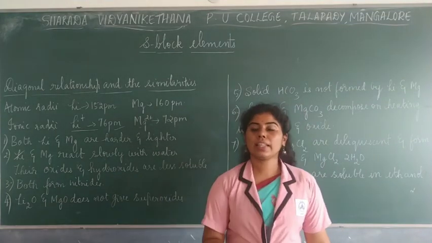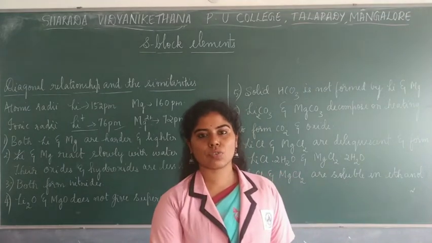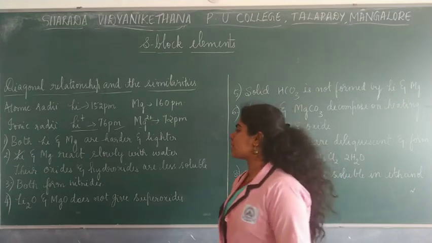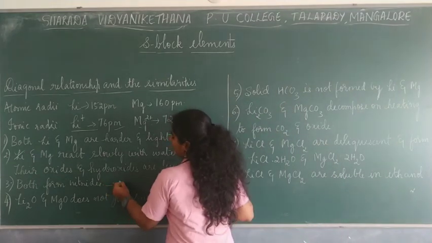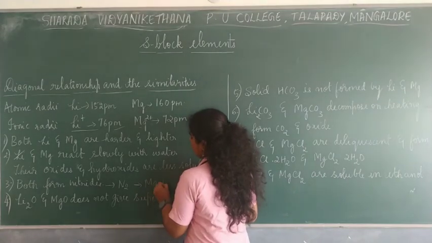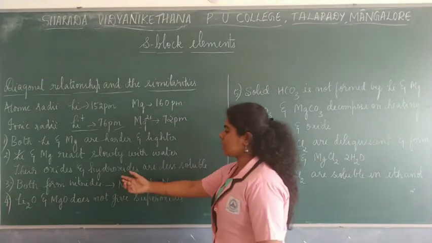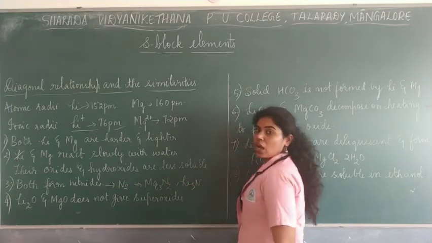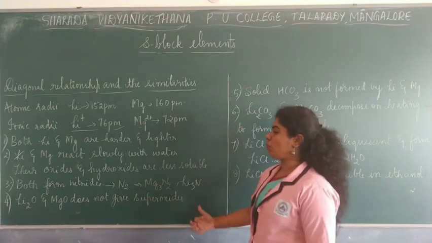As you know, lithium can directly react with nitrogen and form its own nitride. In the same way, magnesium also exhibited a special property of reacting with nitrogen and forming its nitride, that is Mg3N2. In the same way, lithium also forms its nitride, that is Li3N. So this is one of the special properties.